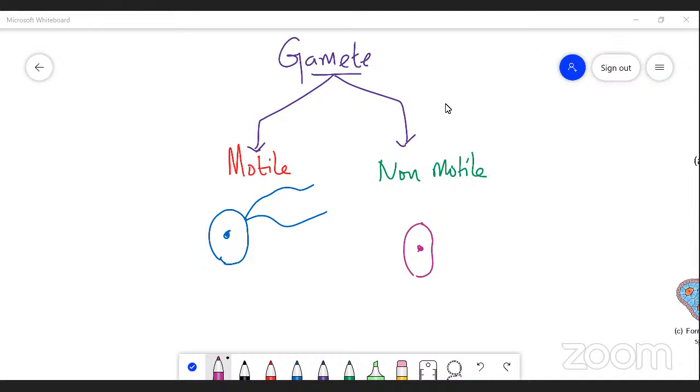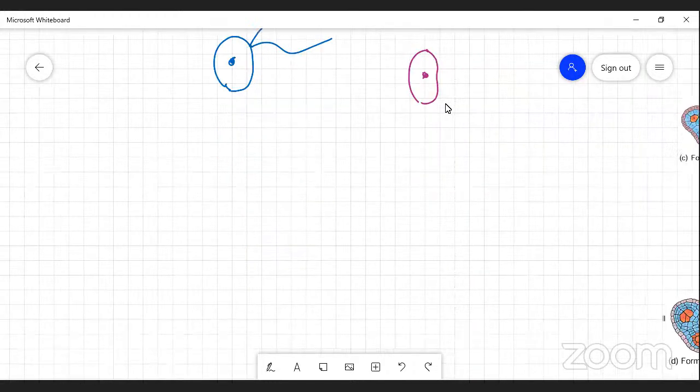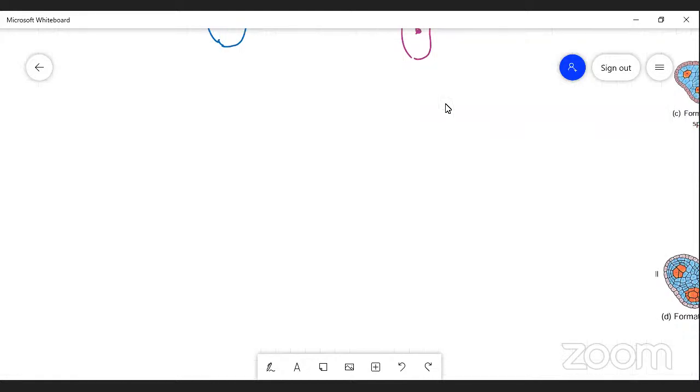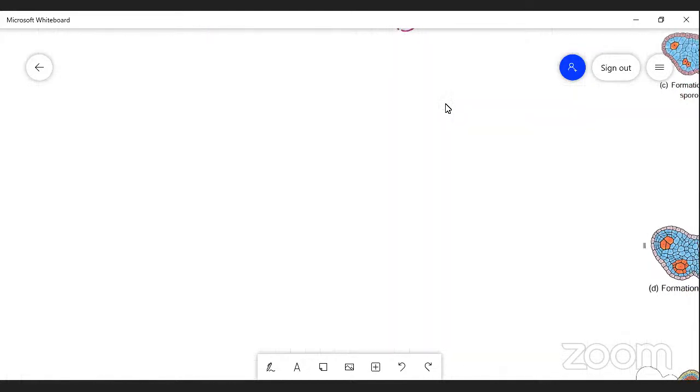What we are going to see in fertilization, or in sexual reproduction by the fusion of male and female gametes, right? Before going to deal with these structural and physiological changes in plants, we have to deal with the structures of various plant parts. The first one is the flower.